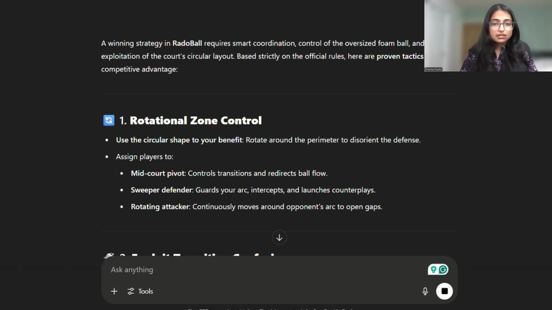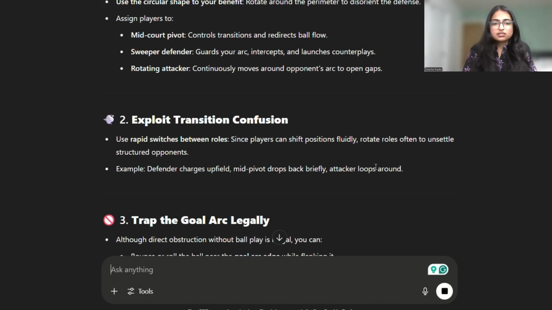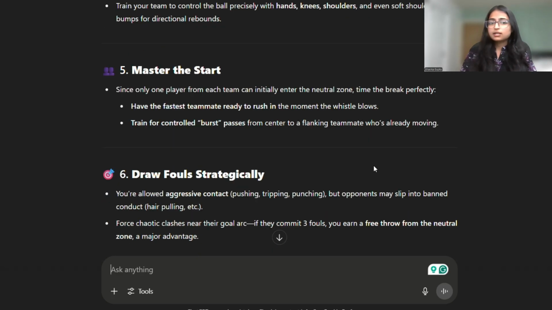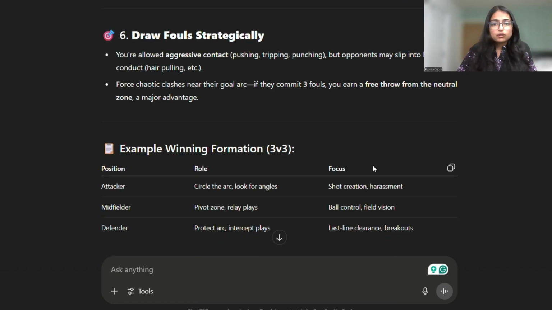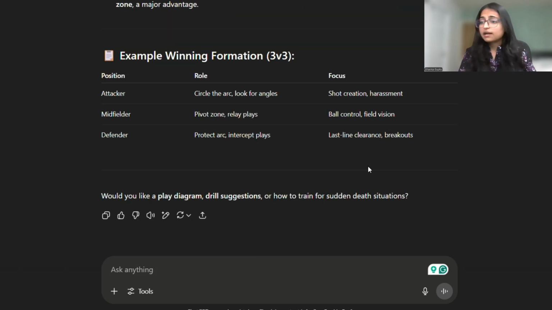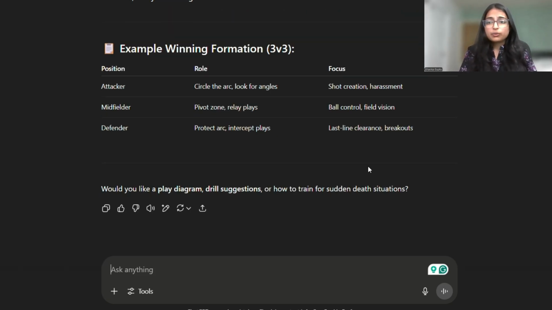This is basing all of this purely on the rules that we provided before. And still, it delivers answers like it came from years of coaching experience, right? So here we can see how AI is trying to define itself with how it can help us with a proven strategy of this RadoBall sport.